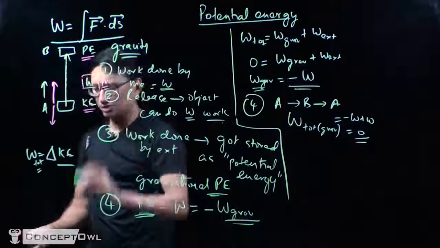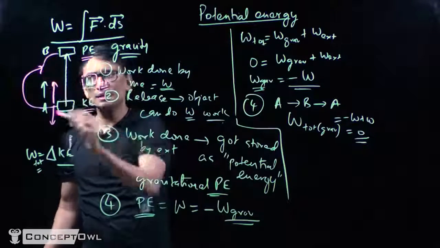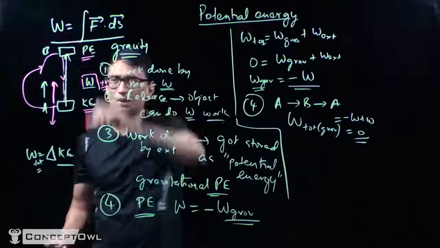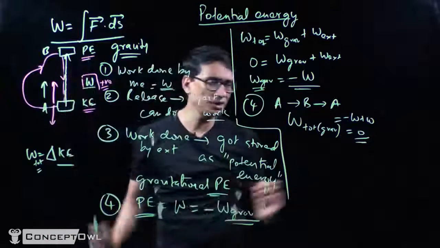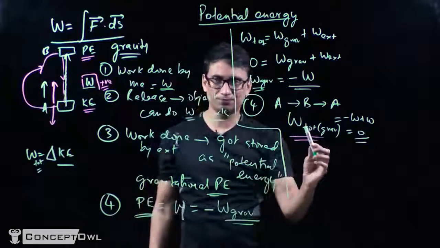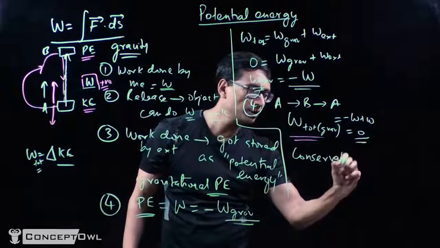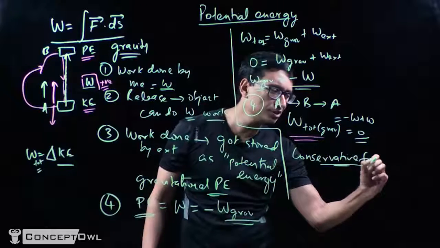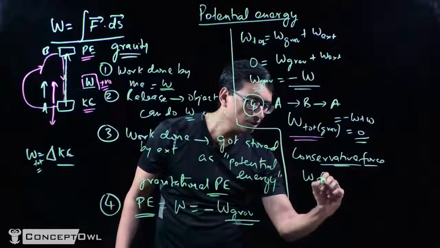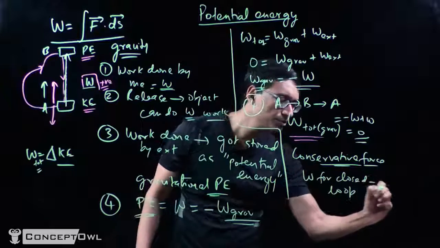As an example, instead of going like this, if this object was taken through a path like this, and then it goes like this and comes back like this, it doesn't matter what the path is. As long as it goes and comes back to the same point, the total work done by the force of gravity is going to be 0, and such a force is called a conservative force. What is a conservative force? A conservative force is a force where the work done for a closed loop is equal to 0.